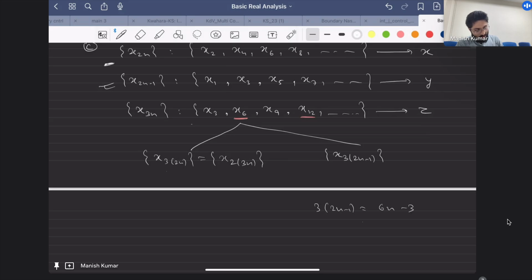So this is equal to x of 2 times 3n minus 1 minus 1, right? Now you can clearly see that the way it is written, this is a subsequence of x2n and x3n. This tells you this is a subsequence of x2n and x2n minus 1, sorry, x3n and x2n minus 1, right? The way it has been written.